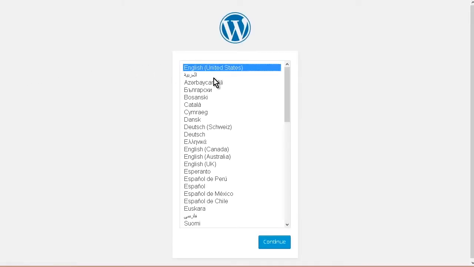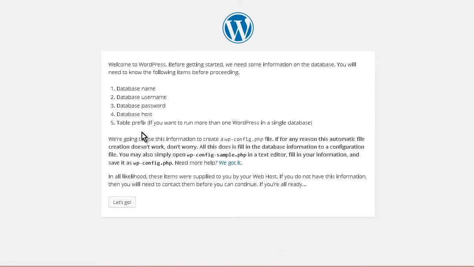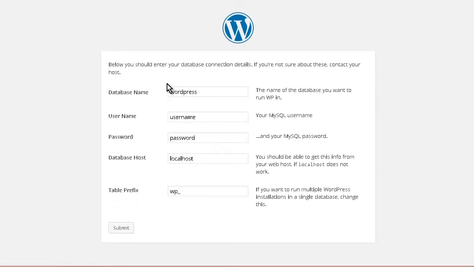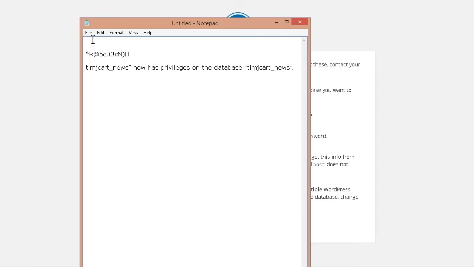So now what we do is go to the browser and just type in the URL to the location of our site. Okay, so I'll put that in the browser bar. And then we just pick our language. Now we need to put in our database information. So let's go. Now we're going to go back to this point.